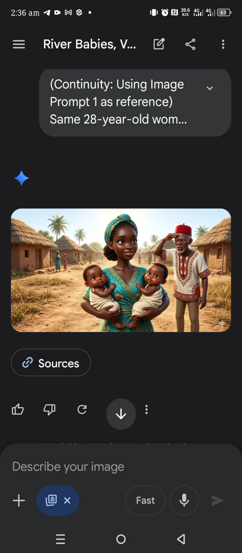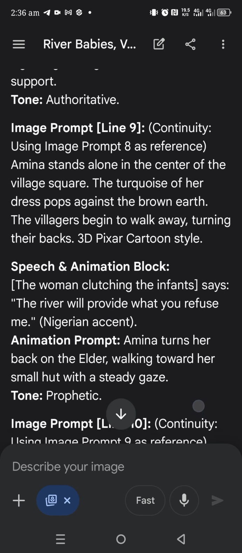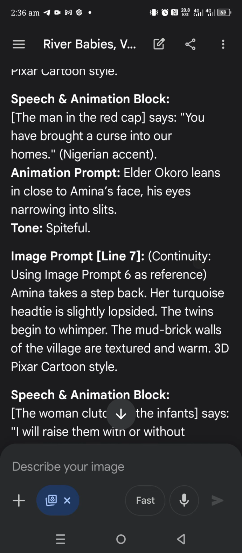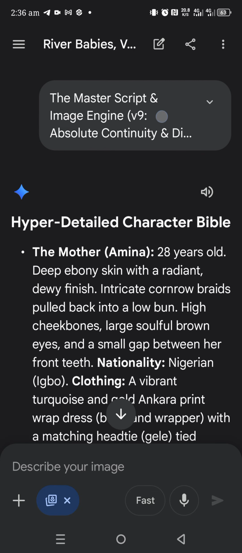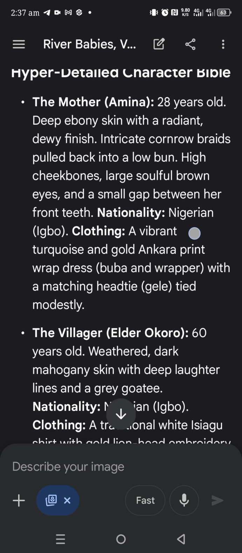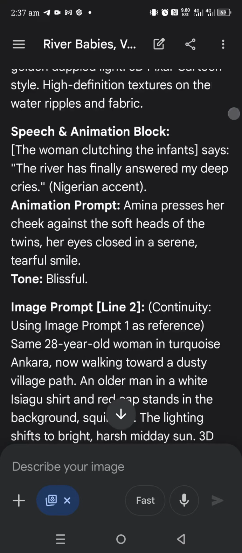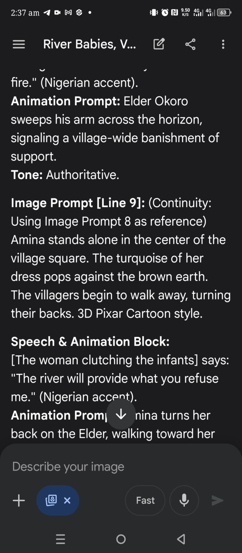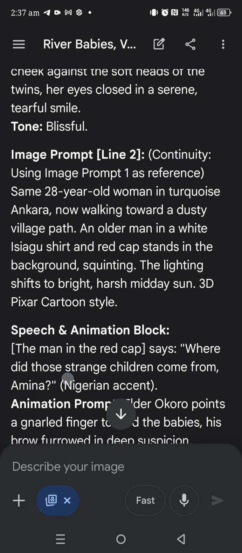You see? So now we have to continue. If you have to continue, you have to continue from number three, just like that. So up to seven. Don't forget, you can actually tell your ChatGPT or Gemini to give you more than, I think we generate just 10 chapters here. Yeah, I think it's 10 chapters. You can make it 50 chapters, 100 chapters, depending on how long you want your story to be. So it's the same thing, it is going to generate for you the image and the speech, to the last part.